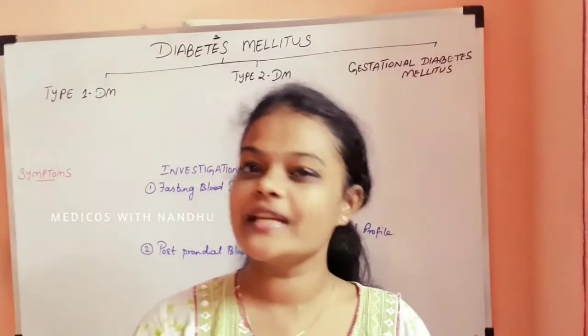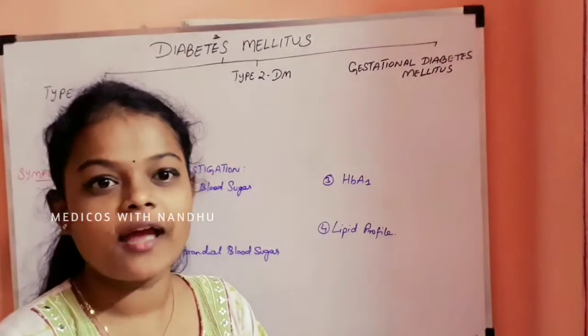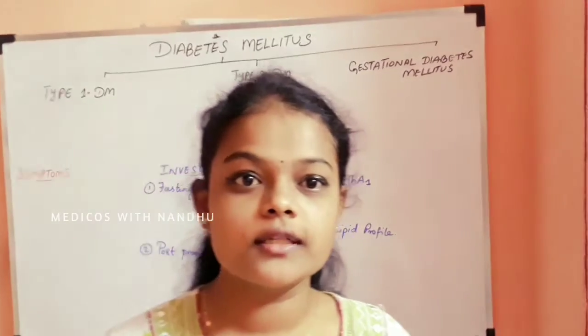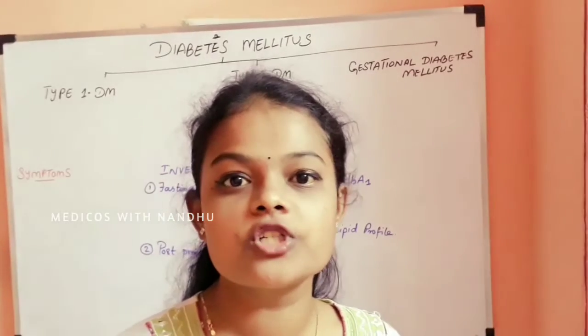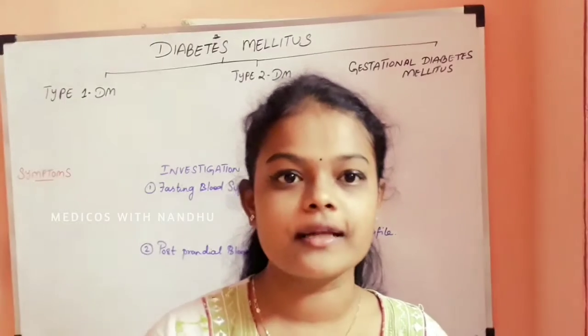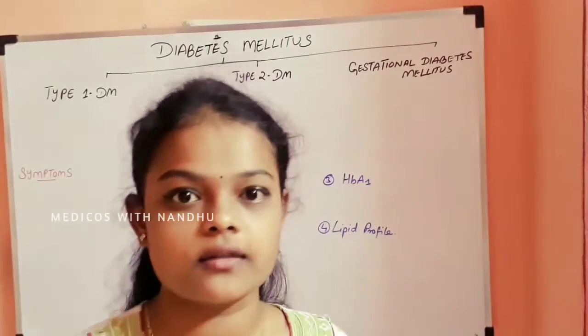Hi friends, on today's class let us see about diabetes mellitus. Nowadays diabetes mellitus is very common. It is seen in young children and infants, and we know older people have diabetes mellitus. So what is diabetes mellitus?